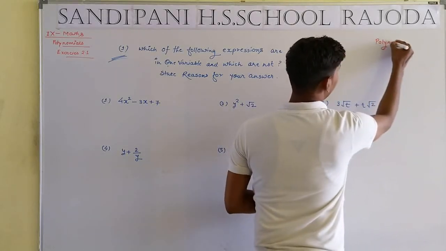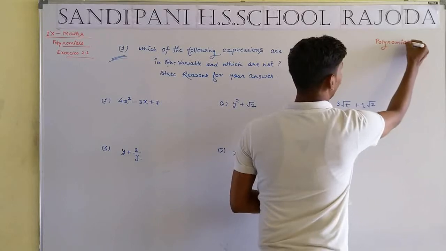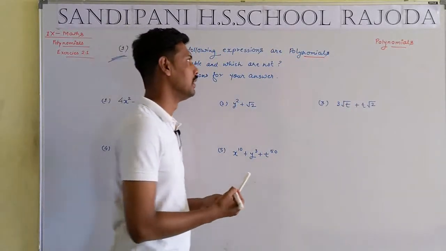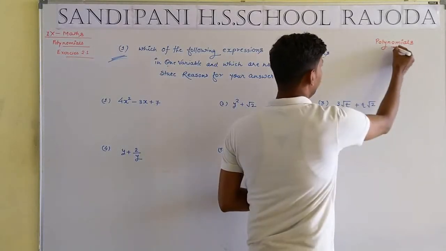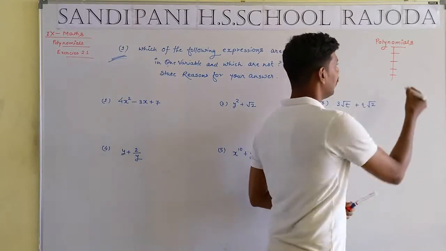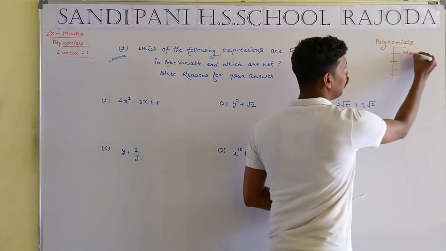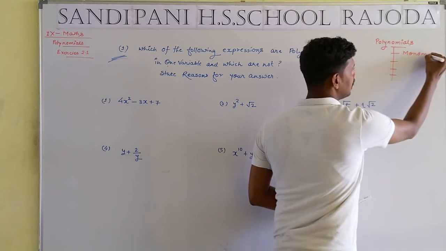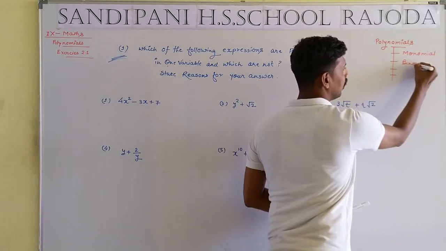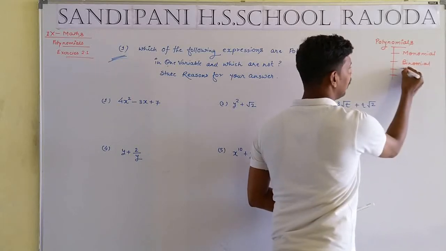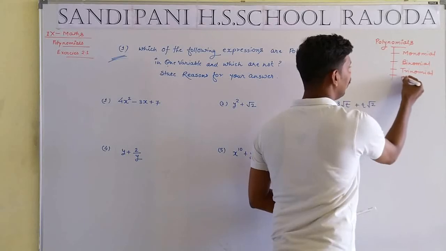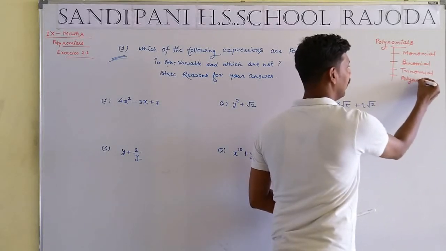What is the meaning of polynomial? What are the characteristics of a polynomial? Polynomials are basically of 4 types: first is the monomial, second is the binomial, third is the trinomial, and last is the polynomial.